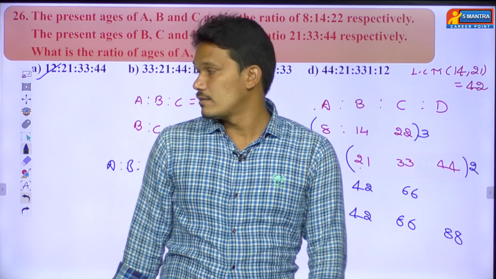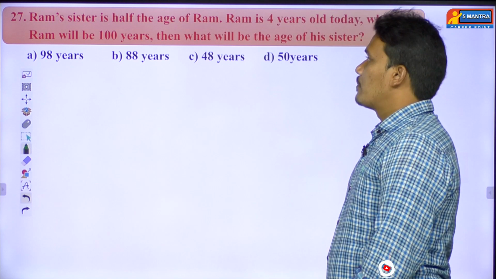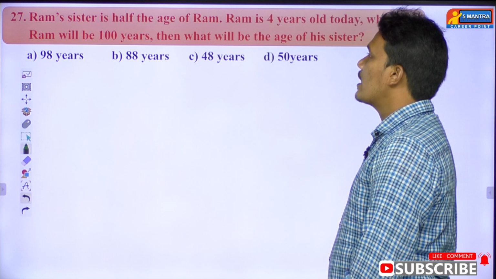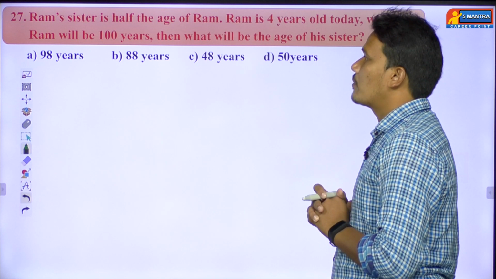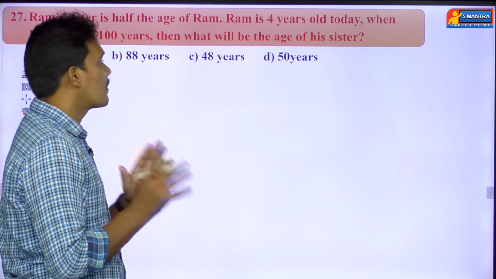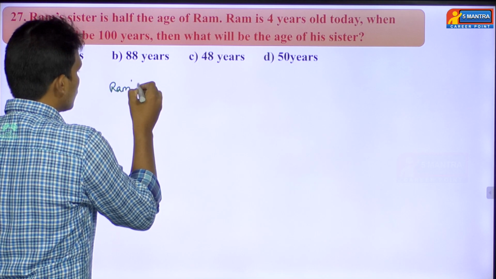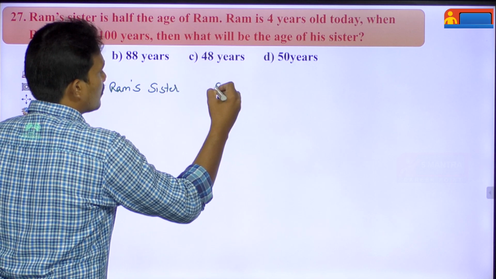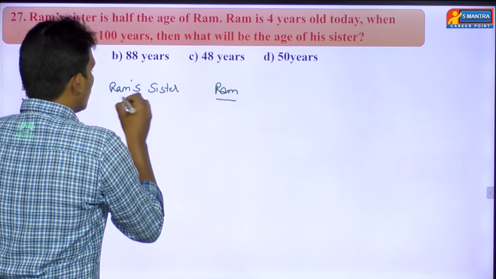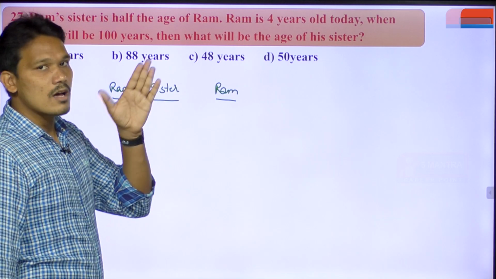Okay, then we'll go with the next question, 27th question. Read the question first. Ram's sister is half of the age of Ram, right? You see here, in the very first point there are two persons. One is Ram's sister and another one is Ram. So what is it saying? Ram's sister is half of the age of Ram.